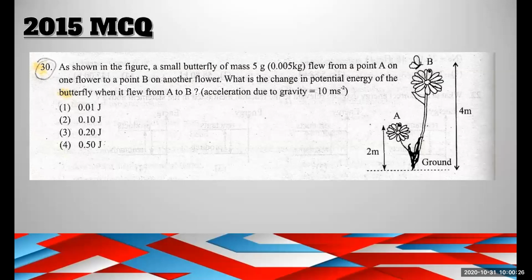Electricity generation, in this lesson we are not focusing on that. So just remember that potential energy is used to produce hydroelectricity. Fourth option, answer.